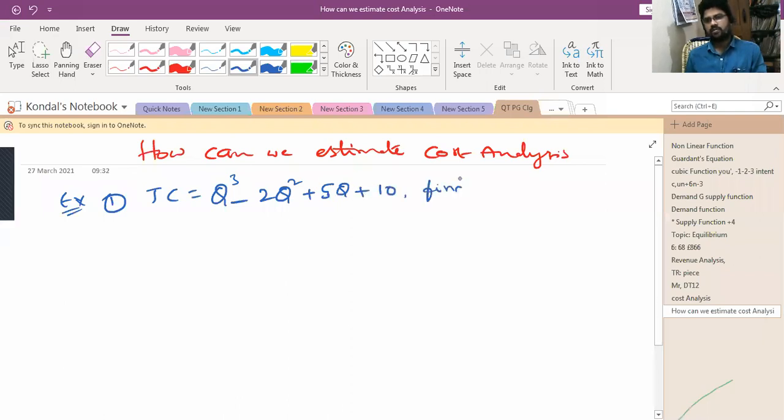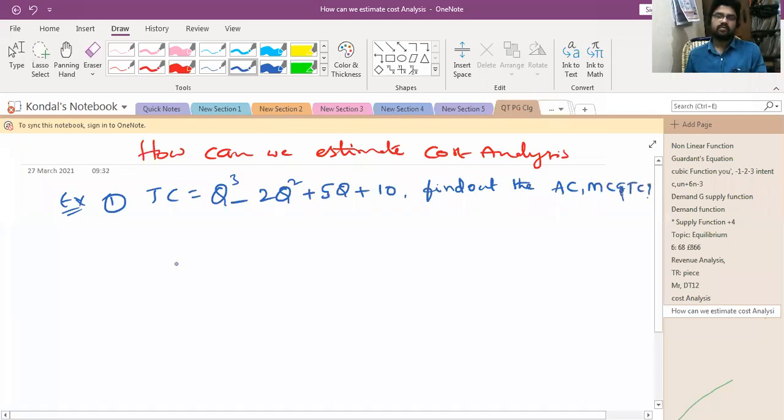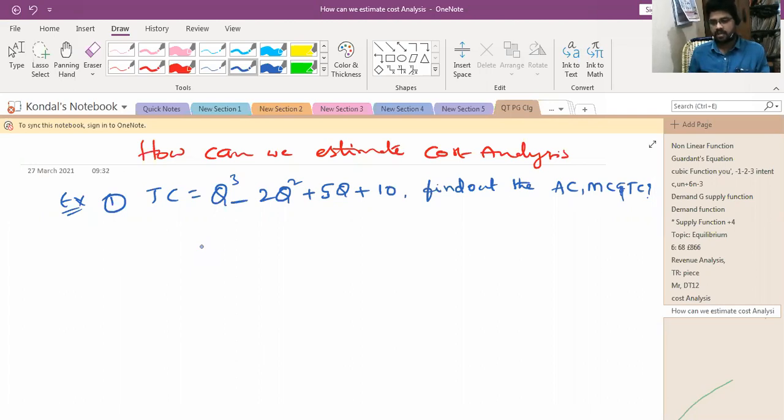Find out the AC and MC. Sometimes they may not give the Q values, but we need to find those values. Already they have given the TC, so no need to find out TC. We just need to find out the AC and MC.